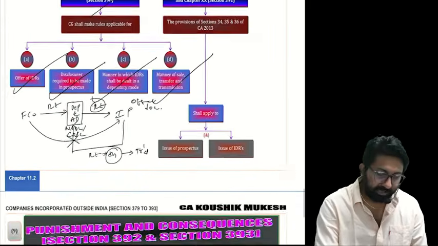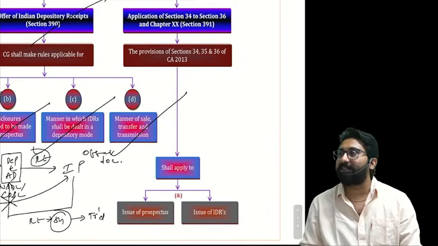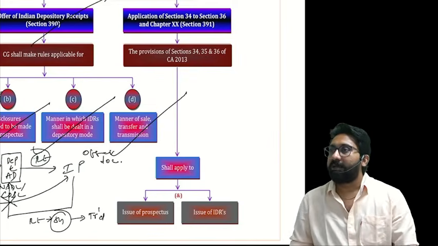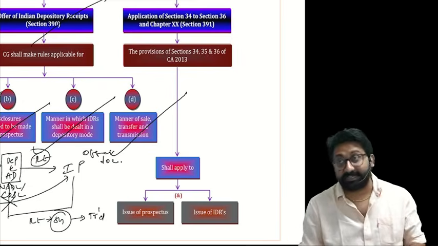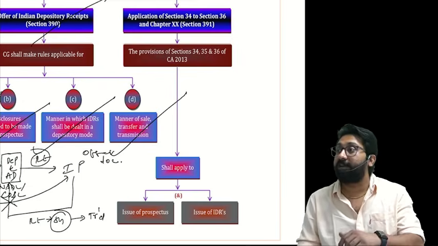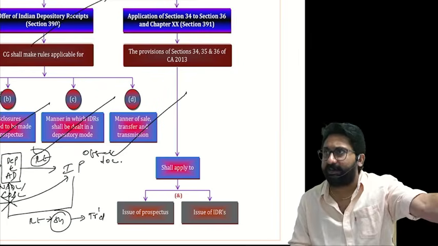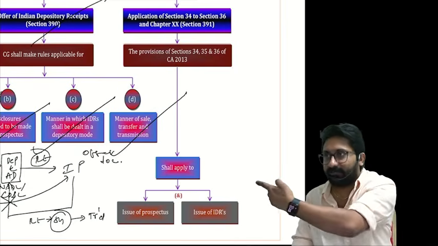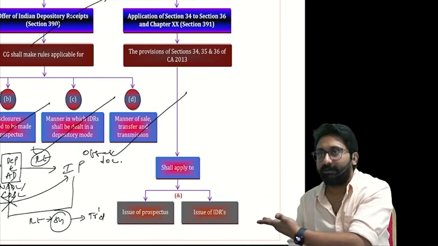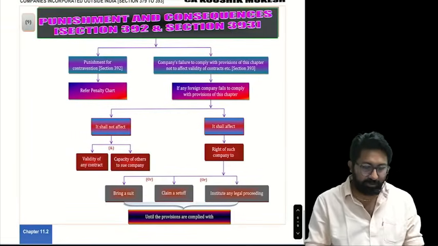Last, application of section 34 and 36. In the prospectus chapter, there is one section called 34, criminal liability for wrong prospectus, and 36, punishment for fraudulently inducing a person. Forget about this, anyway we will read prospectus. Those sections apply also for wrong prospectus under foreign companies. That's what you want to tell. Okay, na? Completed. Next, 392 and 393.